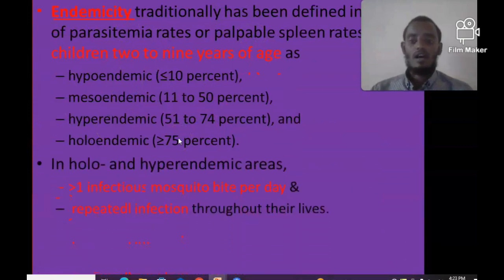In holoendemic or hyperendemic areas, one person can have more than one infectious mosquito bite per day, and a patient could have repeated infections throughout their lives. So in holoendemic and hyperendemic areas, there is a high rate of transmission, but in the hypoendemic area, the rate of transmission is low.